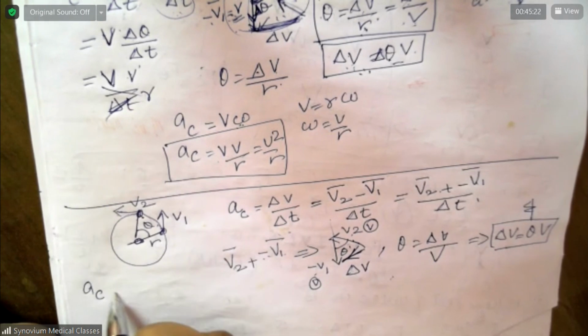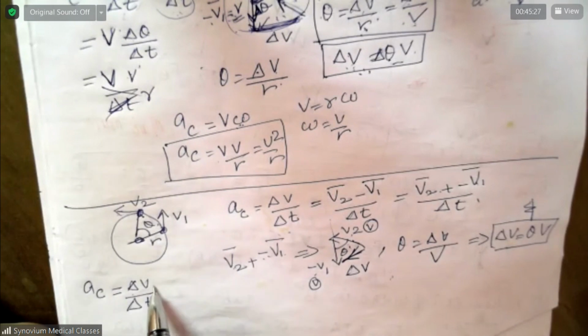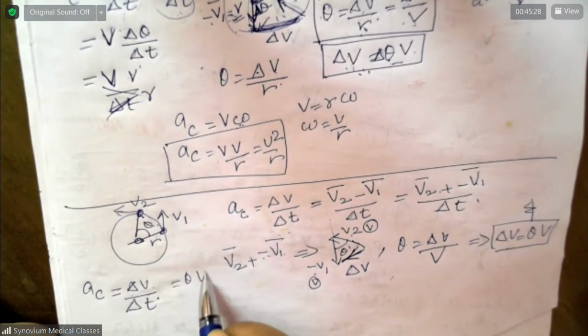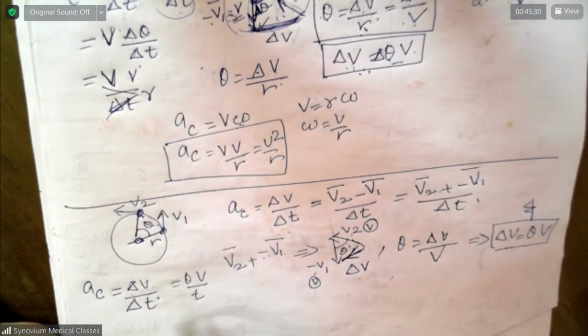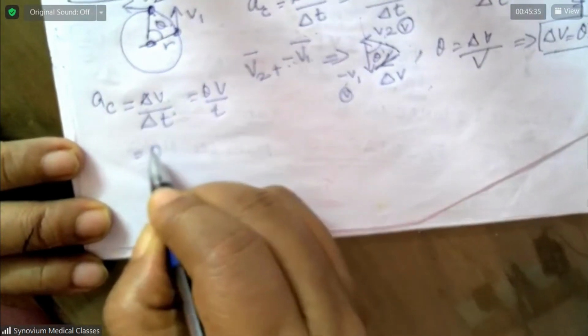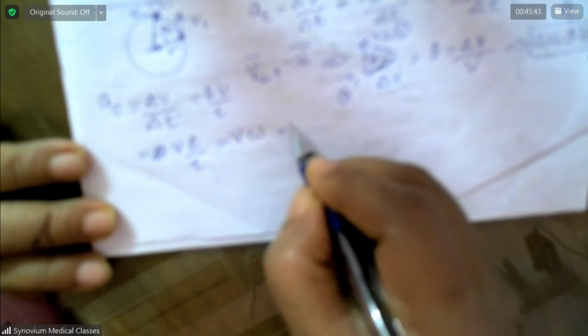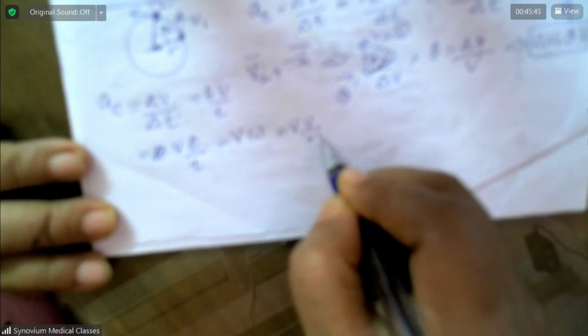Centripetal acceleration is equal to delta V by delta T, which is V into theta by T, which is V into omega, which is V into V by R, which is V squared by R.